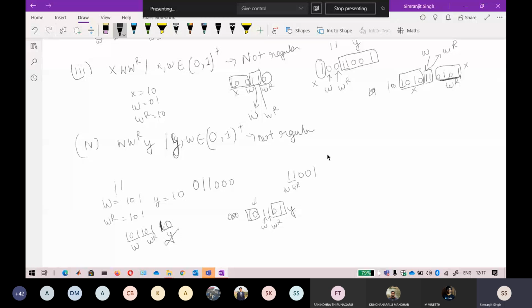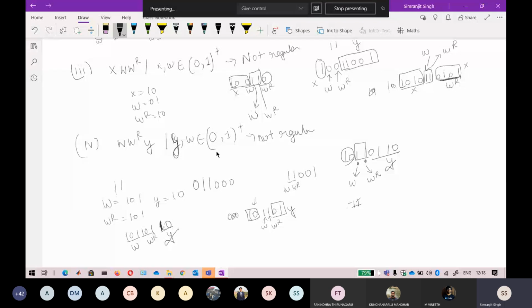WWR. Okay. So as this is the string 101, 101, 101, I can also assume that, because the strings are repeating here, this part can belong to W and this part can belong to WR. So by doing that, that is the smallest string. I always consider the smallest string for that. That can come under a Y, but that cannot come under anything. So that is the reason that this part is not regular, because now you will not be able to write a regular expression that is containing only one form. Okay, that is why this is not a regular language.